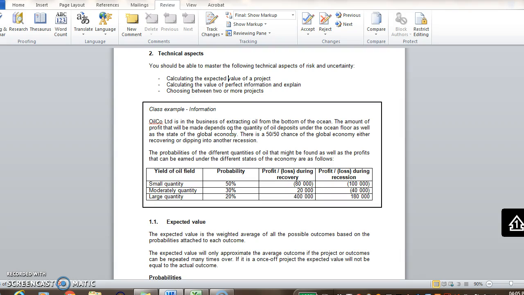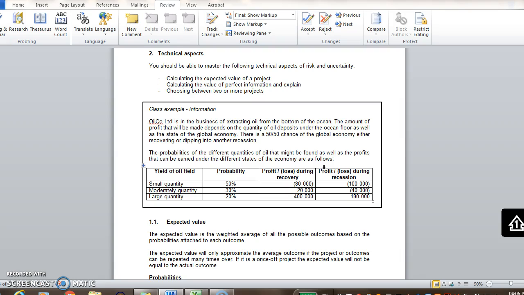Okay, the problem is we have two uncertainties. There's the quantity of oil that's uncertain, and then the state of the economy that's uncertain. So how many different outcomes are there? It's not only three, represented by the quantity of oil. There's also the recovery or the dip into a recession of the economy. So three uncertainties for the quantity of oil, with two uncertainties for the economy. 3 times 2 is 6. So there's 6 possible scenarios or combinations of outcomes.